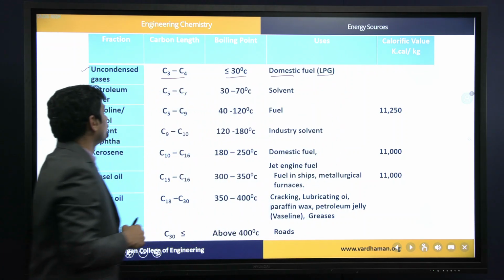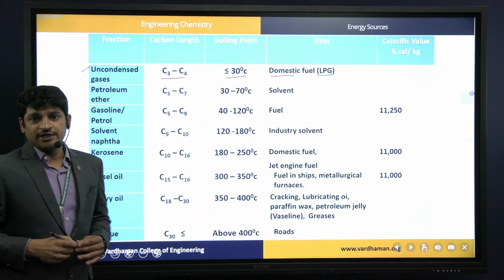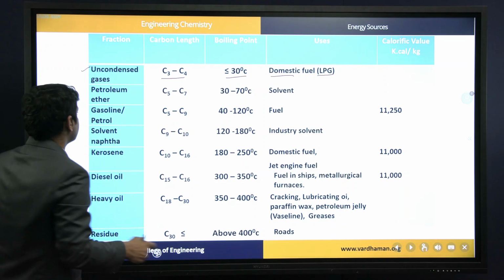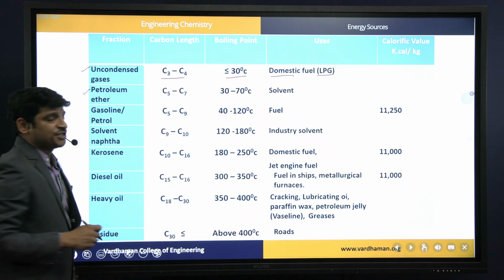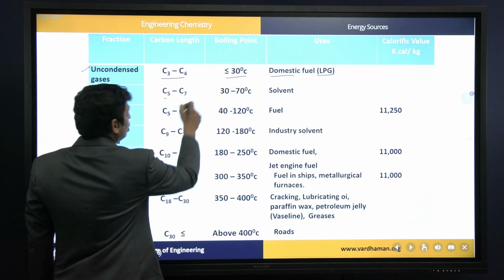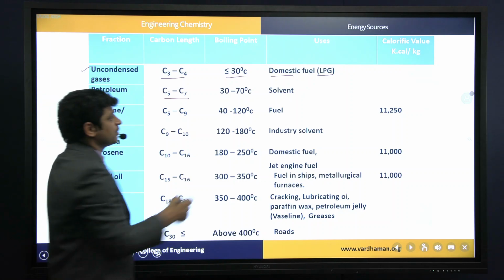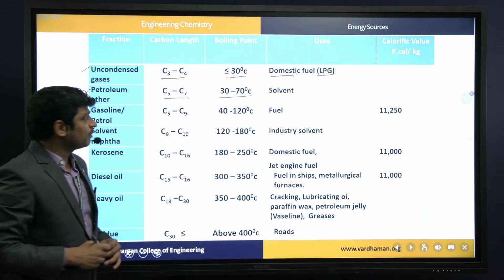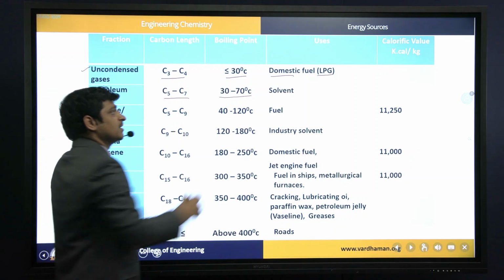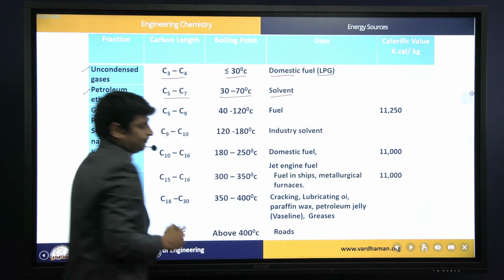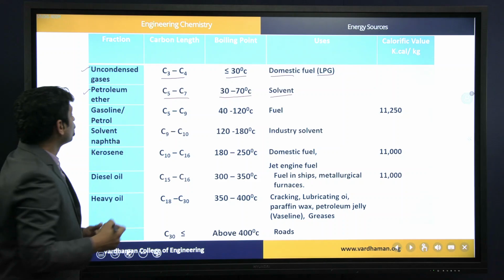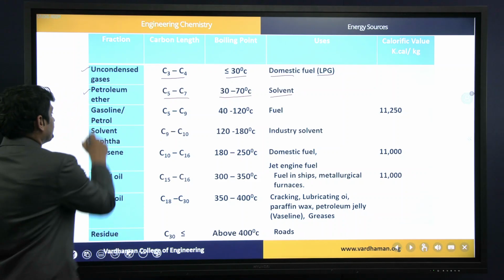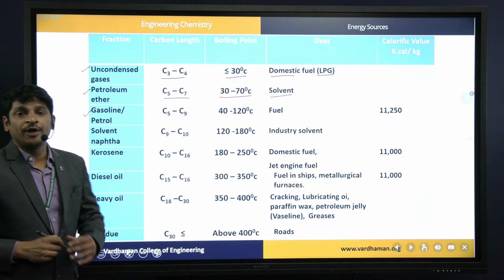The next fraction which can be separated from the fractional distillation tower is petroleum ether, whose carbon chain length may range from C5 to C7 with a boiling point range of 30 to 70 degrees centigrade. The major application of petroleum ether is that it is used as a solvent. The next most important fraction is gasoline or petrol.